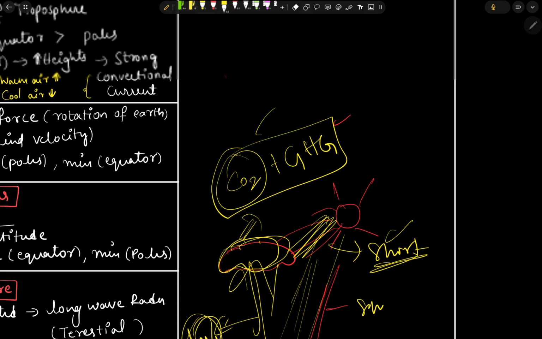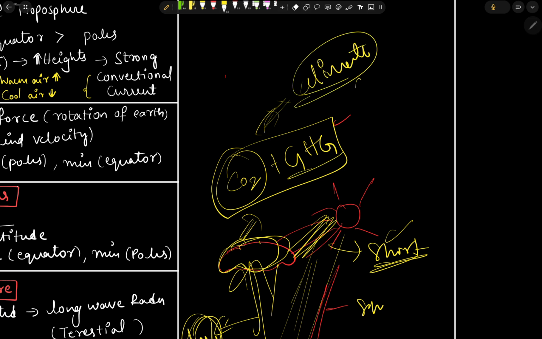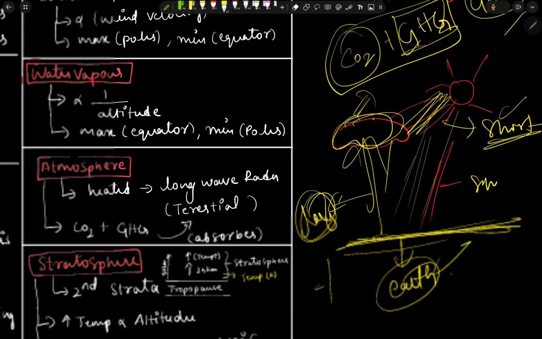Due to this scenario, we are experiencing climate change and greenhouse gas emission. Due to these gas emissions, we are experiencing global warming. That means the earth is getting heated up.